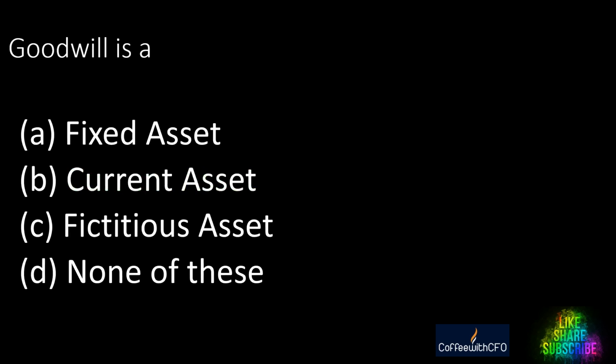Next question. Goodwill. What kind of asset is goodwill? A. Fixed asset. B. Current asset. C. Fictitious asset. D. None of this. It is a fixed asset. True? Let's go ahead.